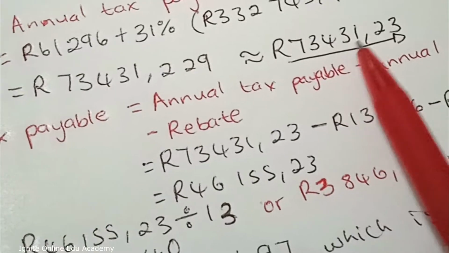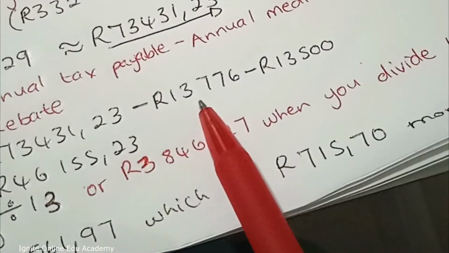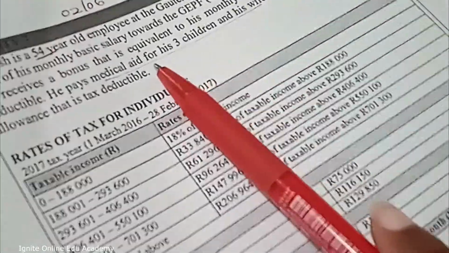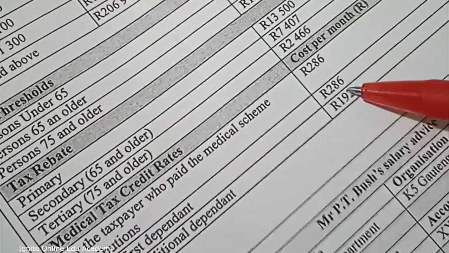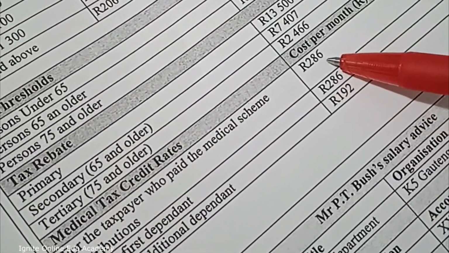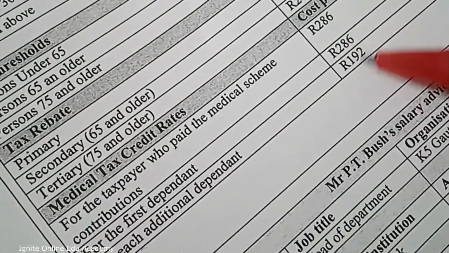So we take this annual tax here, we write it, we subtract the annual tax credit. Remember what he pays for. He pays for himself, for 3 children and his wife. So you come here, this is where he is. That's him, that's his wife, and then this is for additional dependents, that's his children.